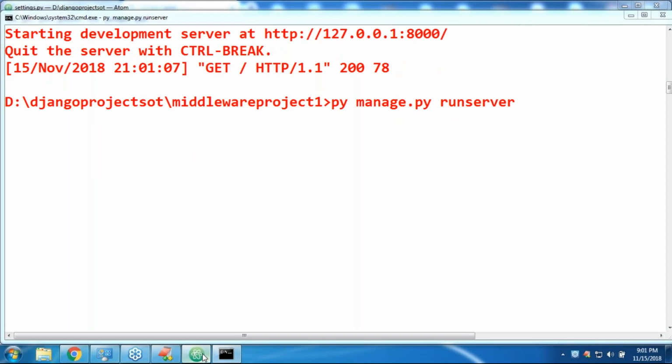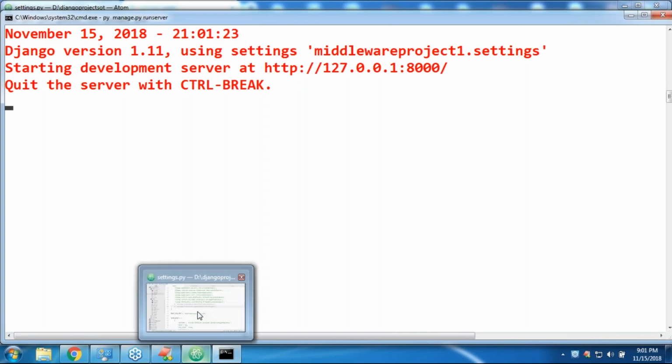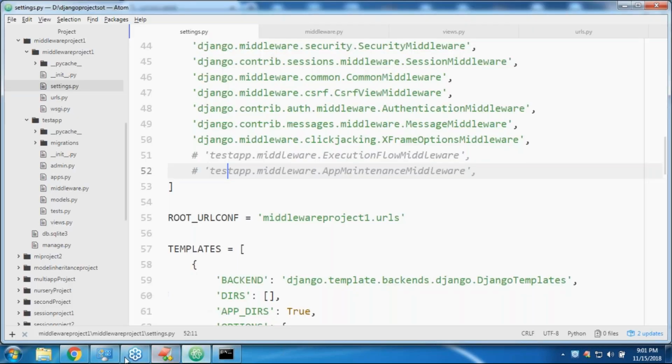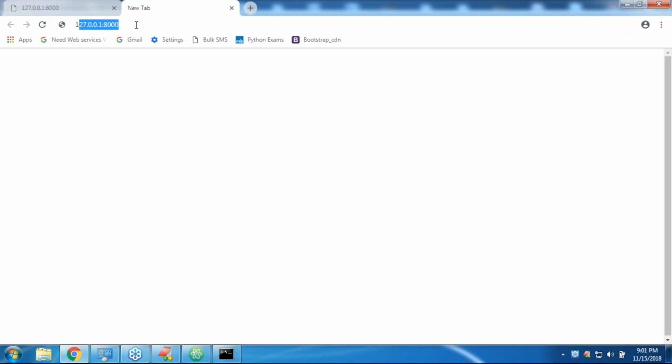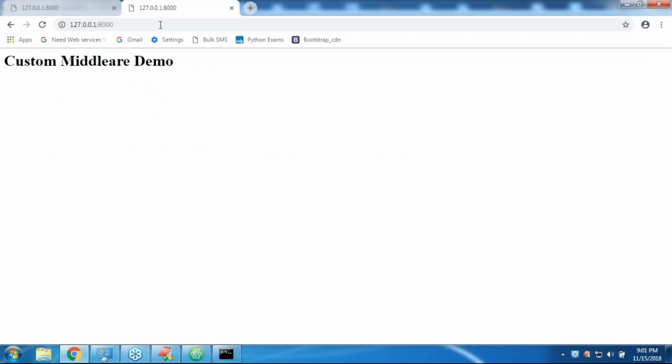Now just observe it very carefully. Now I'm trying to send the request. What is the answer? Very simple: custom middleware demo. Happily the application is working, and the application itself is currently providing the response, right? Now I want to do a small change.